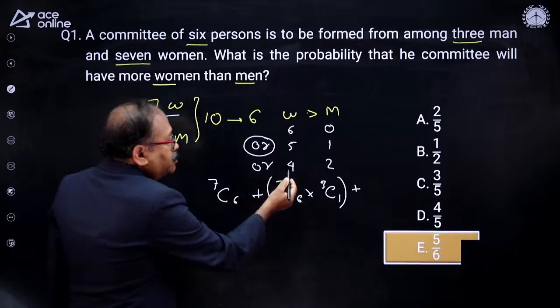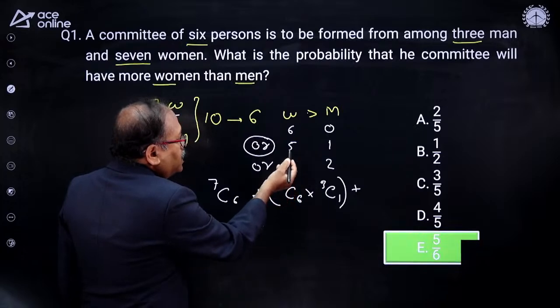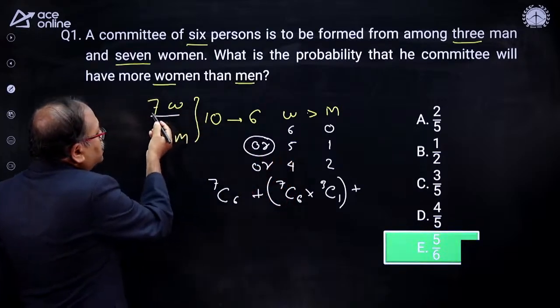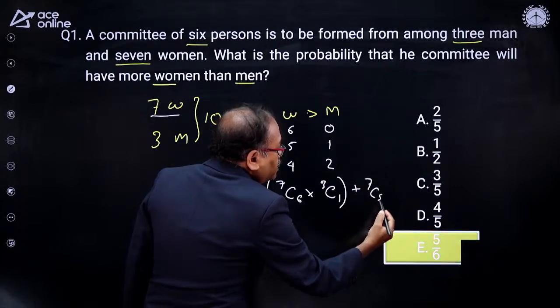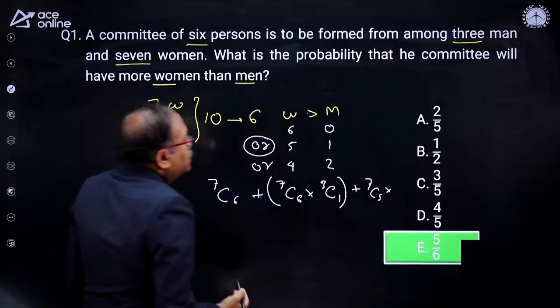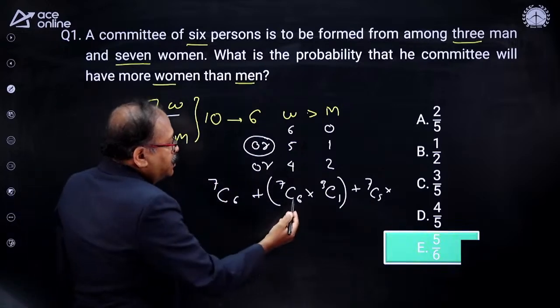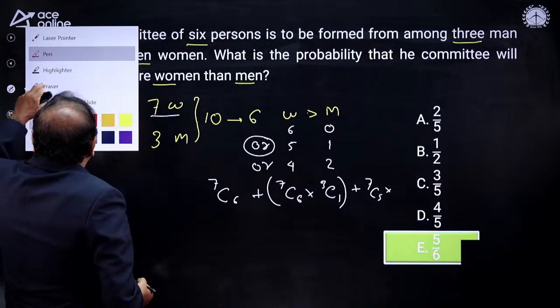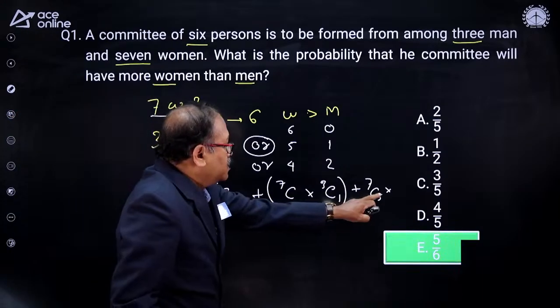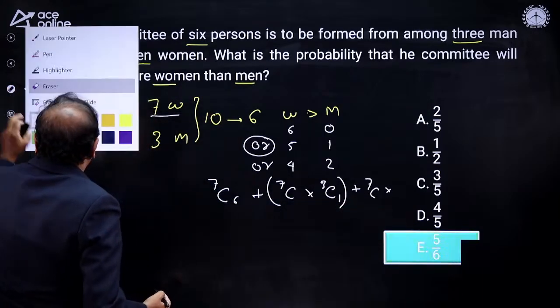And then the second possibility, that is 4 women. So you can see that 7C4 into 3C2. 3C1 is already taken here, right? So this should be 5. Let me correct that. This one should be 5.